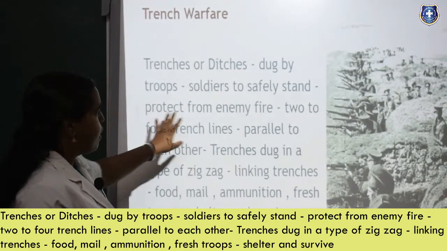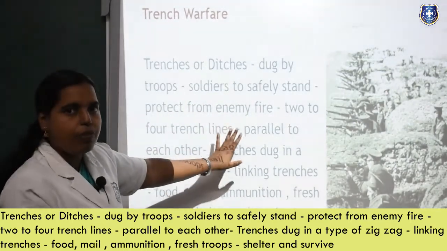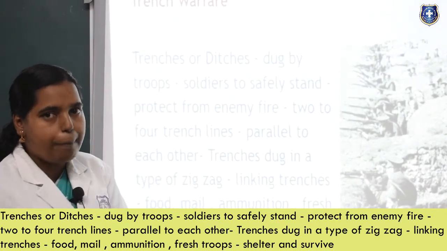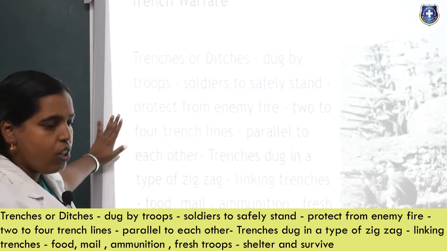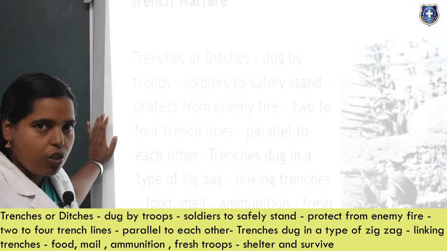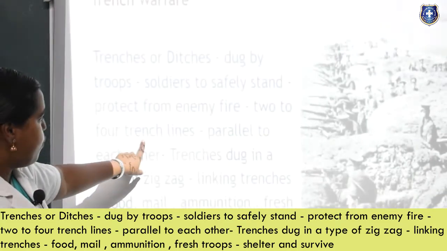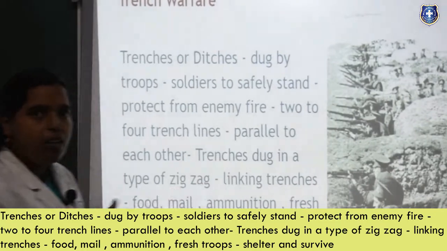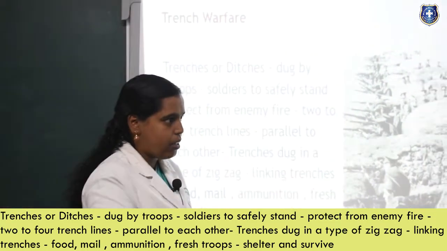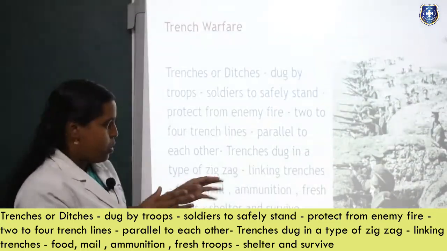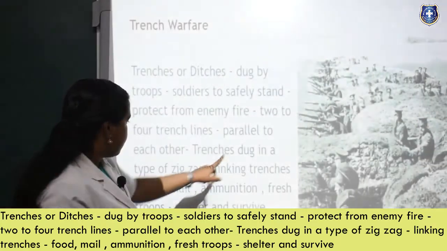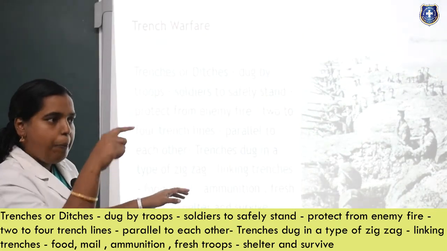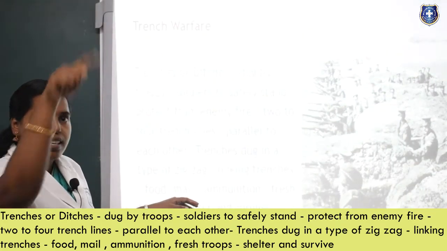It lets soldiers safely stand and protects them from enemy fire. When enemies fire, you can easily safeguard yourself and your companions. That is the main aim of the trench, and all your supplies will be there inside your trenches, in your ditches. There will be 2 to 4 trench lines, parallel to each other, in the same way, in opposite directions, but not touching. In the parallel way, they have trenches dug in a zigzag manner. The zigzag will go like this, and that will be parallel, so they will have 4 types of zigzags.